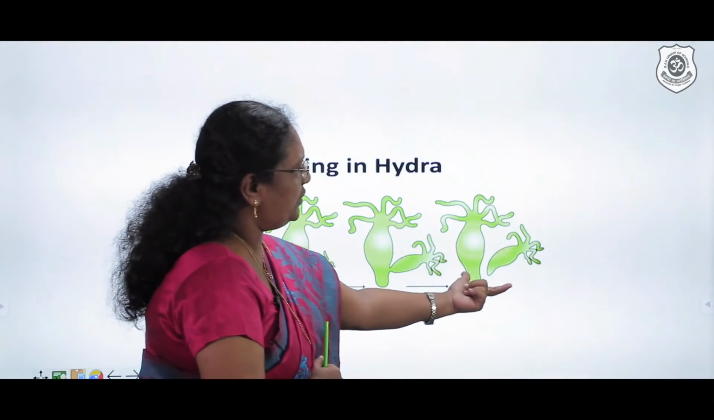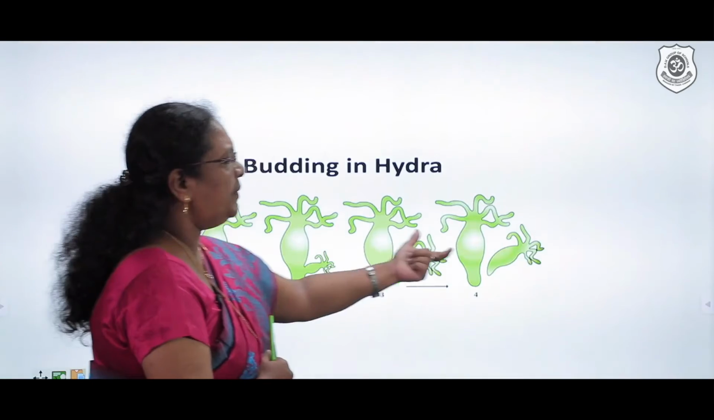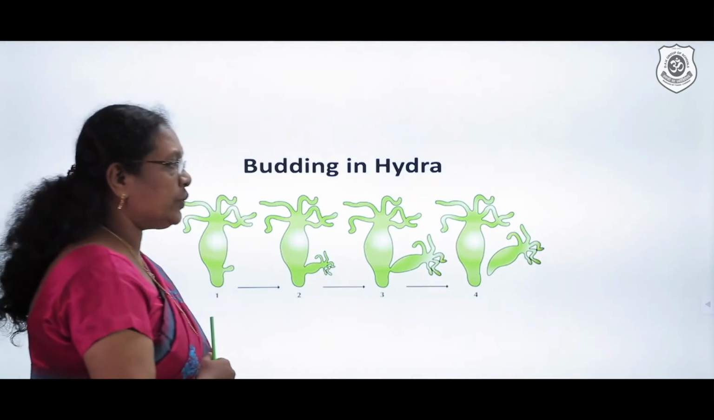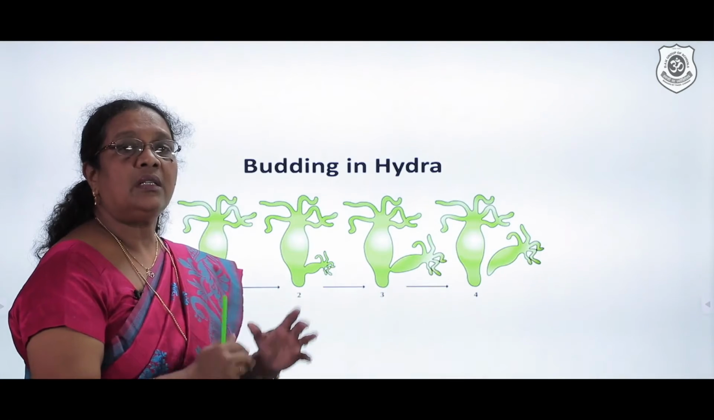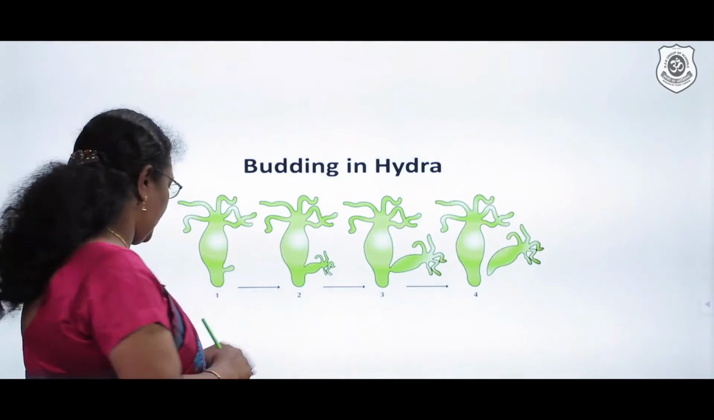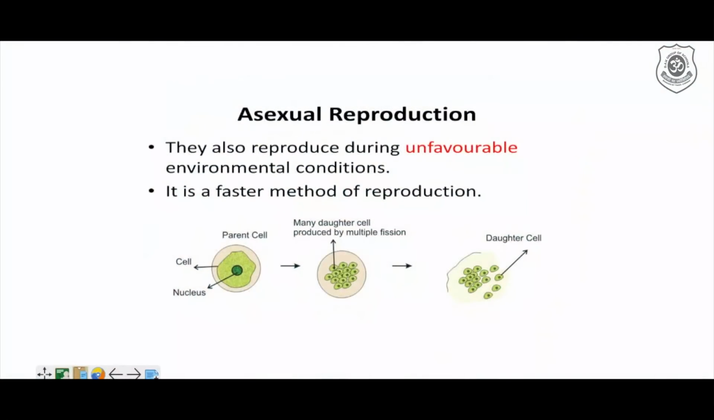The young one which is formed is a multicellular organism, and the young one which is formed is also identical. These are situations where you find the climatic condition is favorable. Coming over to the next one, asexual reproduction can also take place in an unfavorable condition.